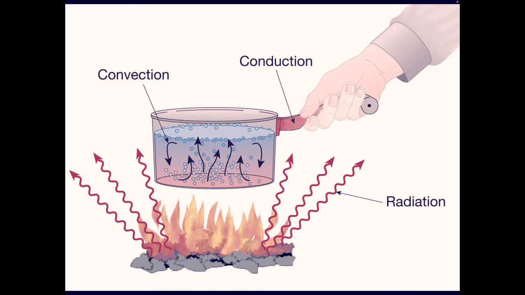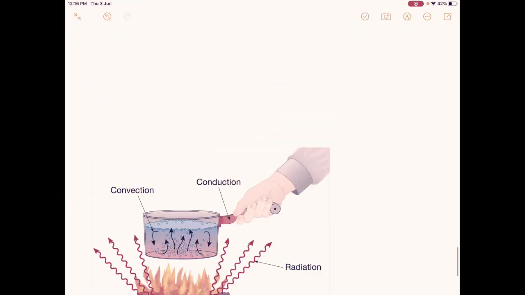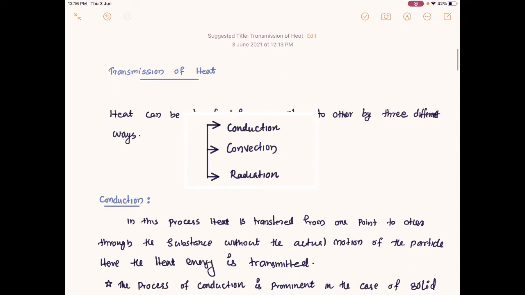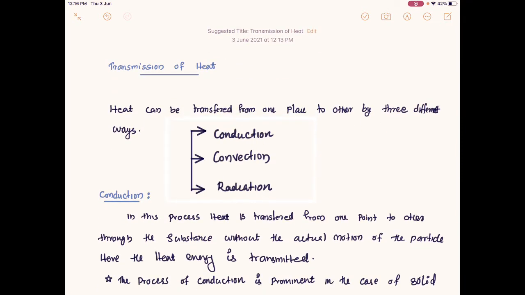The image you are seeing in this display shows that there are three different ways of heat transferring. Heat is a form of energy. The first one is the conduction process, the second one is the convection process, and the third one is radiation. So what is the difference between these three ways of transferring heat? This is where we are starting today in this class. So the heat can be transferred from one place to another by three different ways: conduction, convection, and radiation.